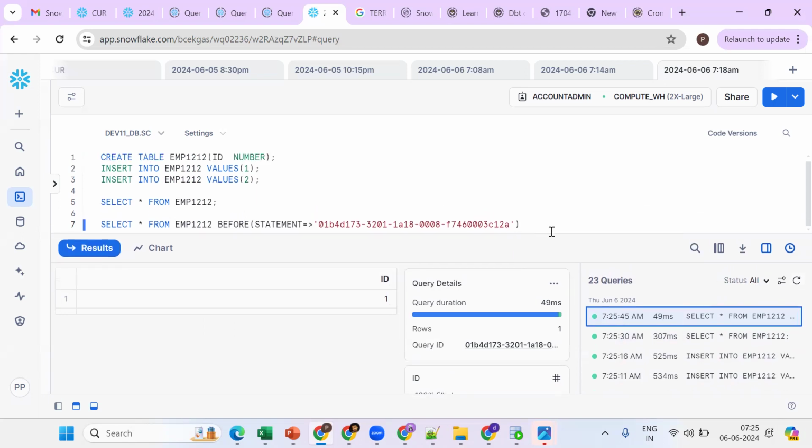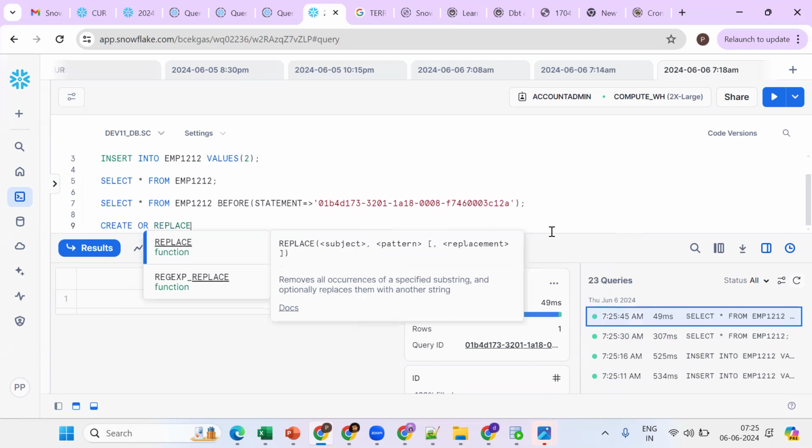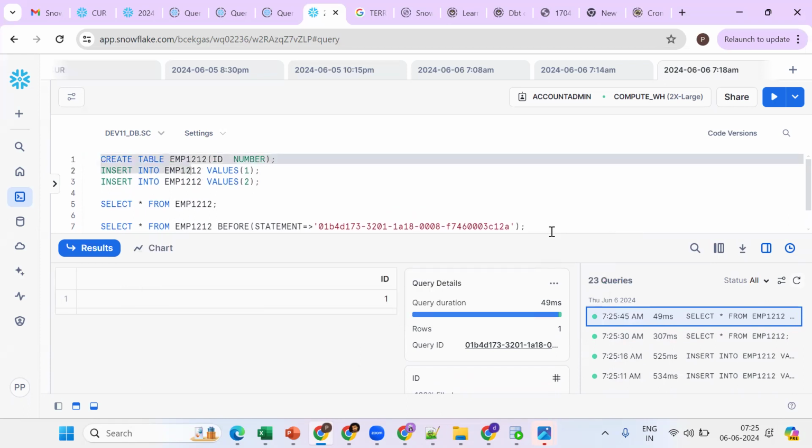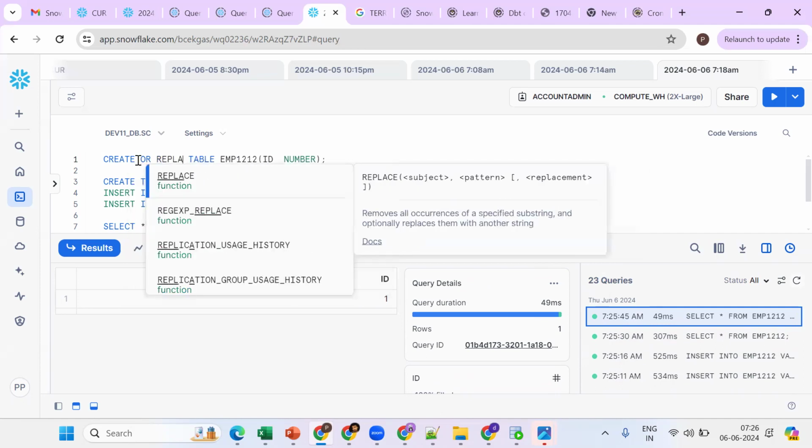Now see, this is important. Now I am using create or replace. So this is the same thing. What am I trying to perform? I am trying to perform it one more time. Tell me what exactly create or replace will do.